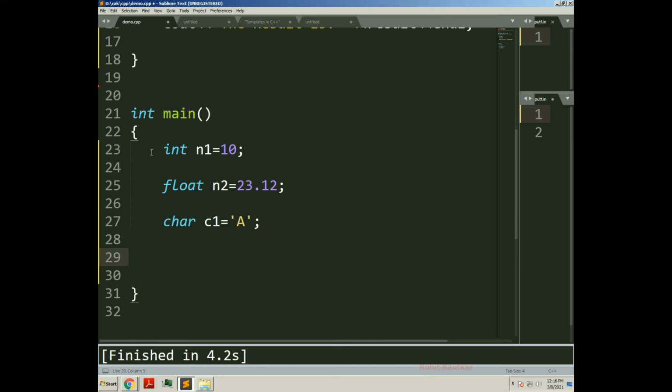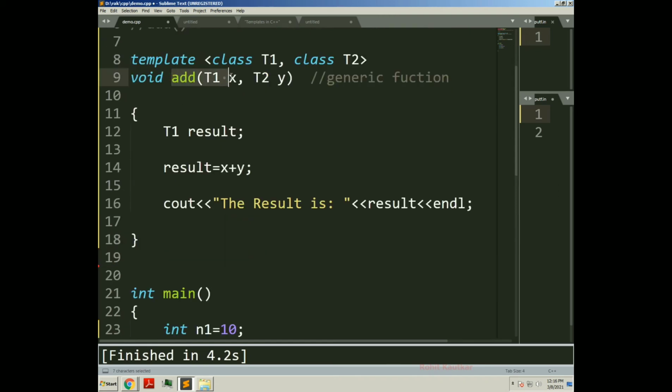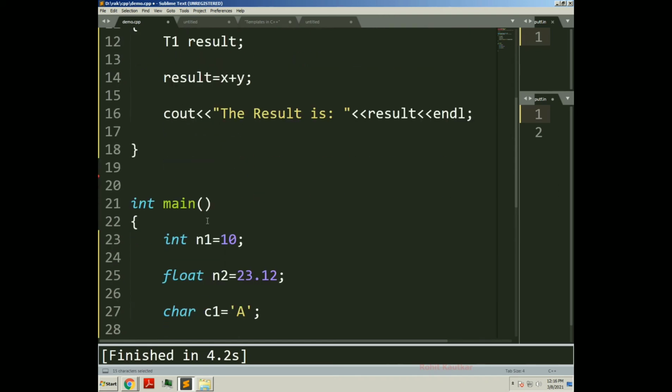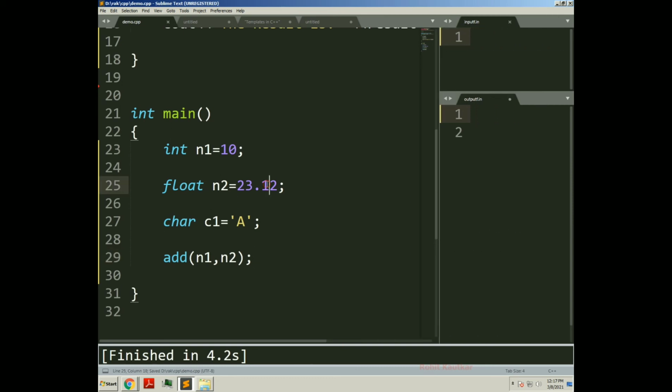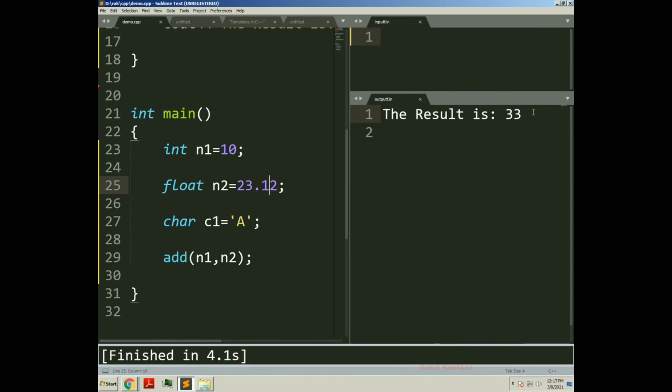Now how will I call the add function here? So add, and I will pass two arguments to it: add, let's say, n1 comma n2. And I will try to build this program. I will press Ctrl B. Here you can see the result is 33.